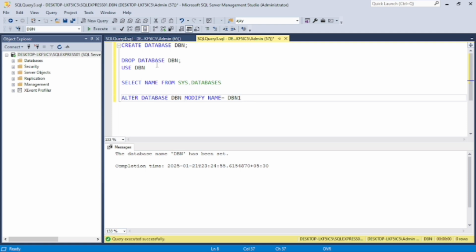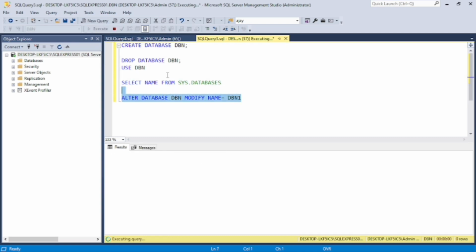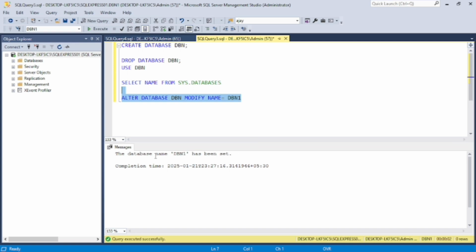First of all, we write our present database name, and after this statement we can rename our database. Now use the command; the database name dbn1 has been set. Now it just changes our database name. After running this command, you can see it is present in our database. It is just a select window to select the database name.